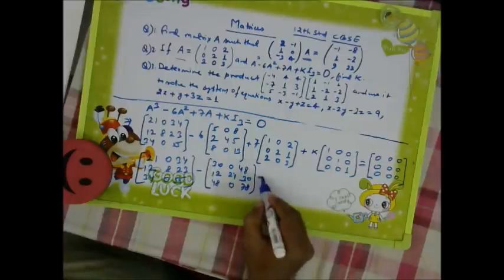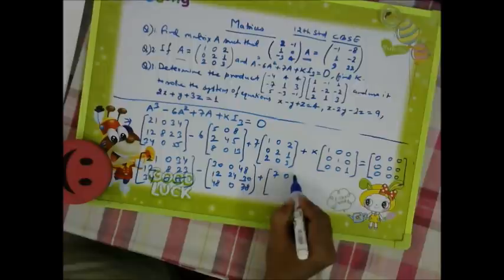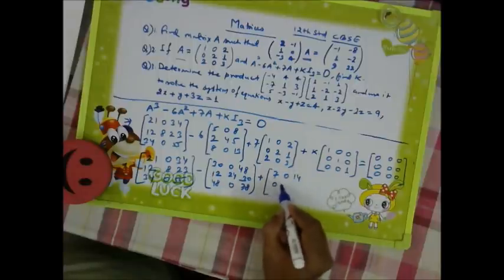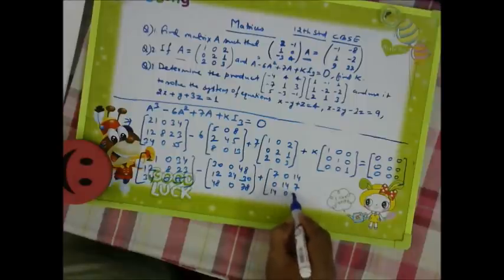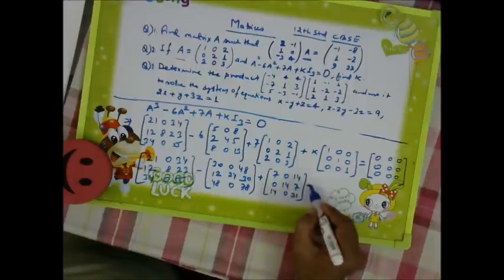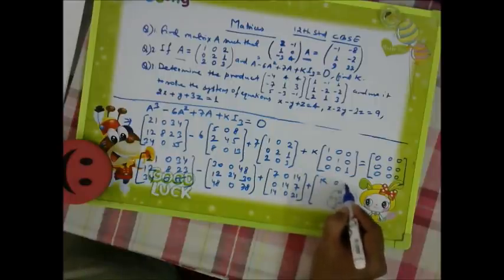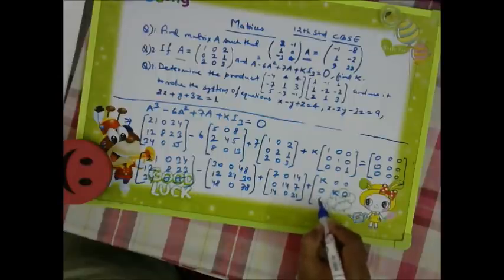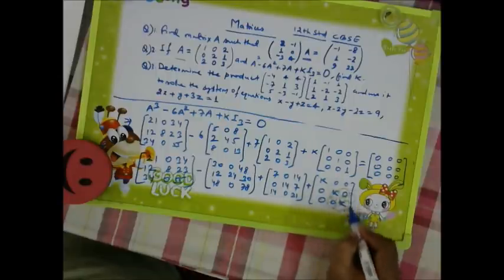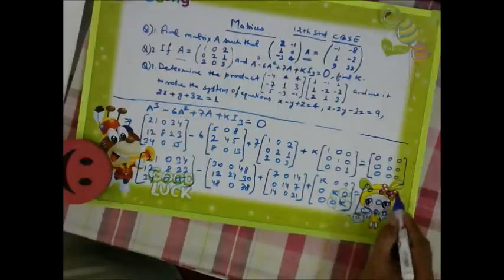Plus 7 0 14, 0 14 7, 14 0 21, plus k also will be multiplied. So k 0 0, 0 k 0, 0 0 k, will be equal to the 0 matrix.